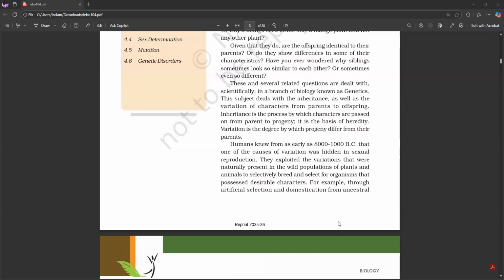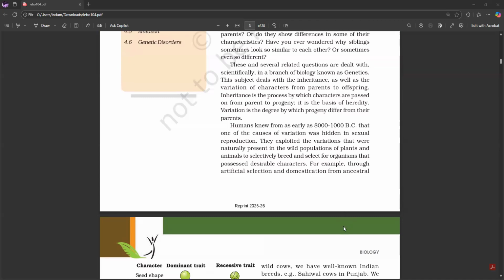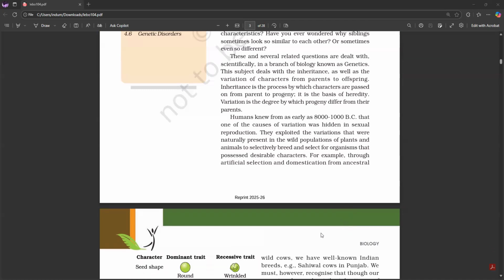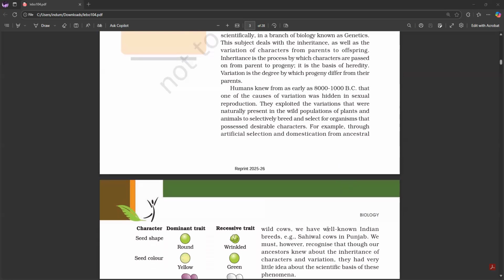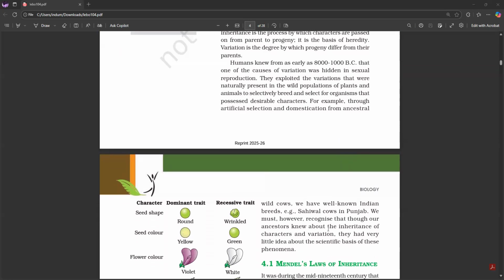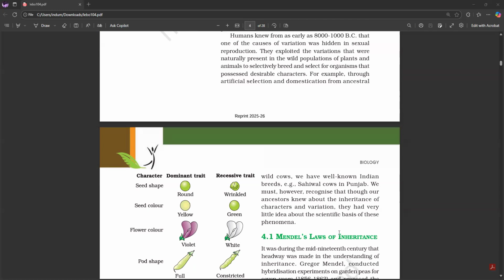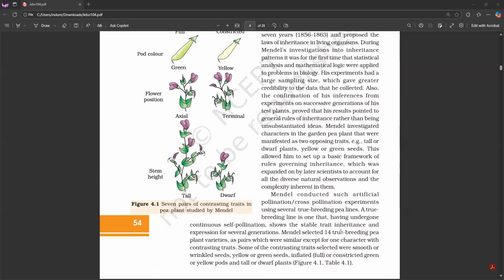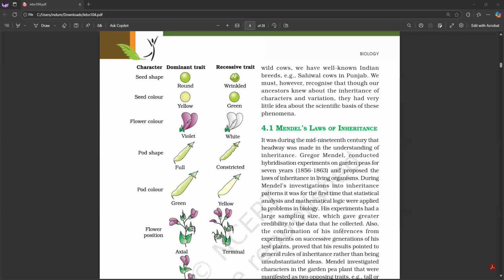Humans knew from as early as 8000 to 1000 BC that one of the causes of variation was hidden in sexual reproduction. They exploited the variations that were naturally present in the wild populations of plants and animals to selectively breed and select for organisms that possessed desirable characters. For example, through artificial selection and domestication from ancestral wild cows, we have well known Indian breeds.